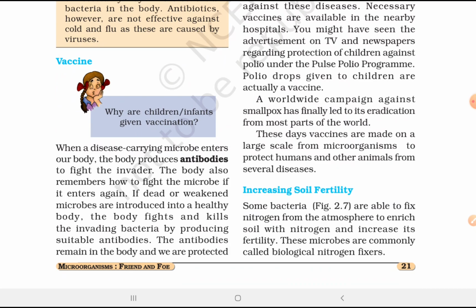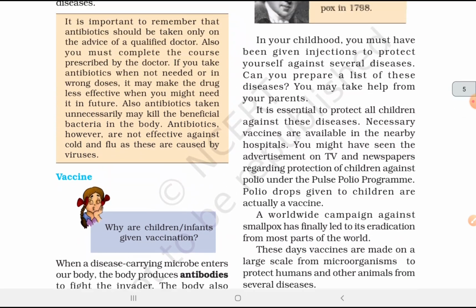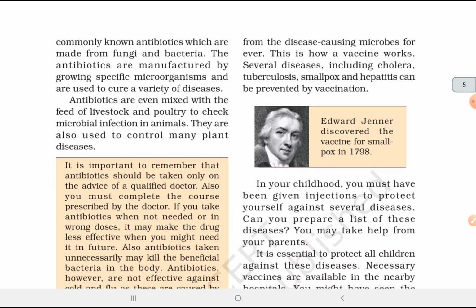Vaccine. When a disease-carrying microbe enters our body, the body produces antibodies to fight the invader. The body also remembers how to fight the microbe if it enters again. If dead or weakened microbes are introduced into a healthy body, the body fights and kills the invading bacteria by producing suitable antibodies. The antibodies remain in the body and we are protected from the disease-causing microbes forever. This is how a vaccine works. Several diseases including cholera, tuberculosis, smallpox, hepatitis can be prevented by vaccination.